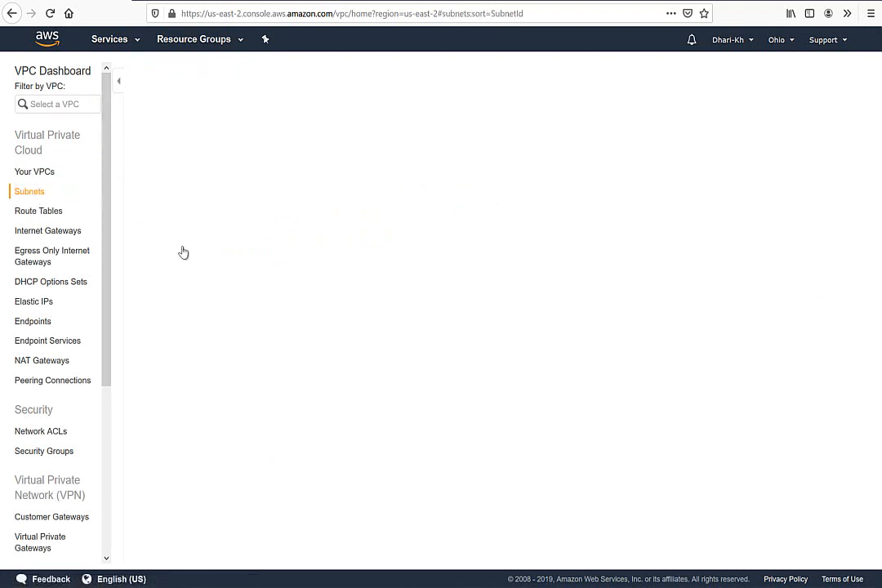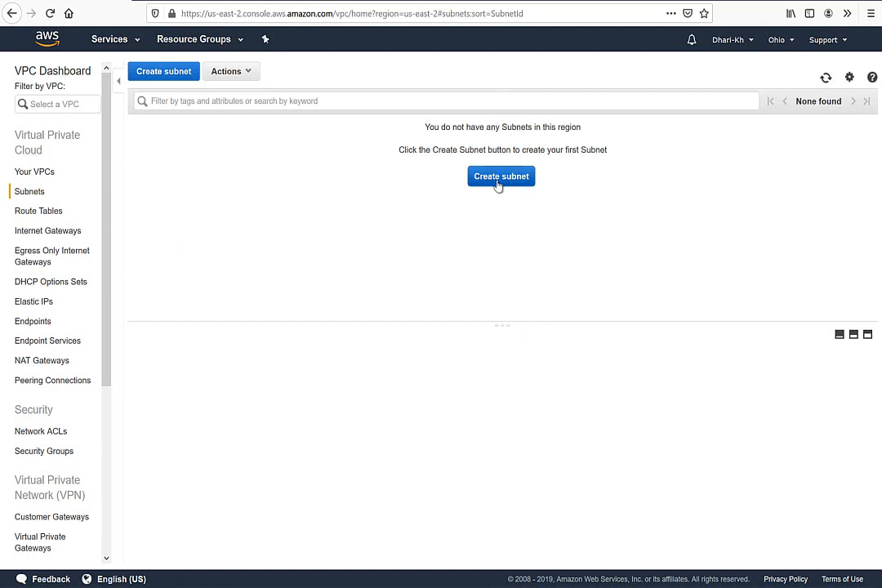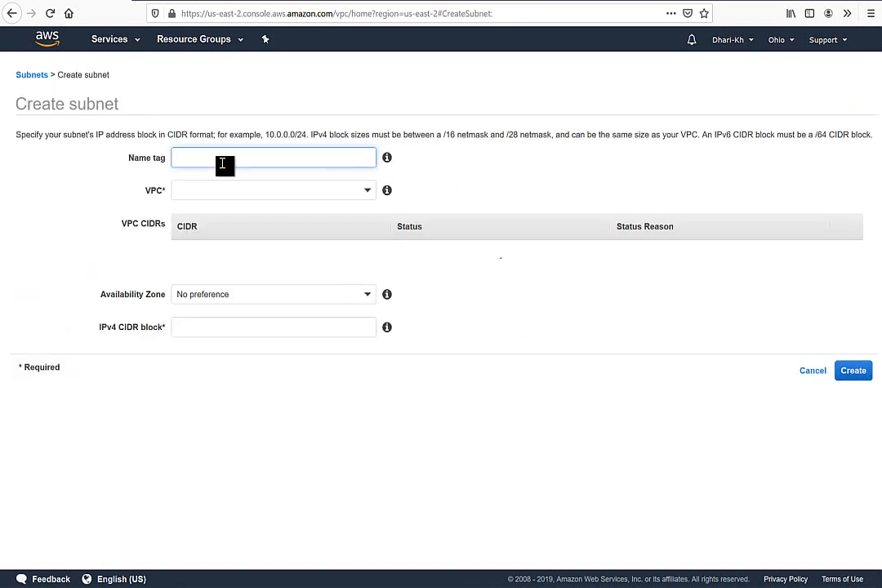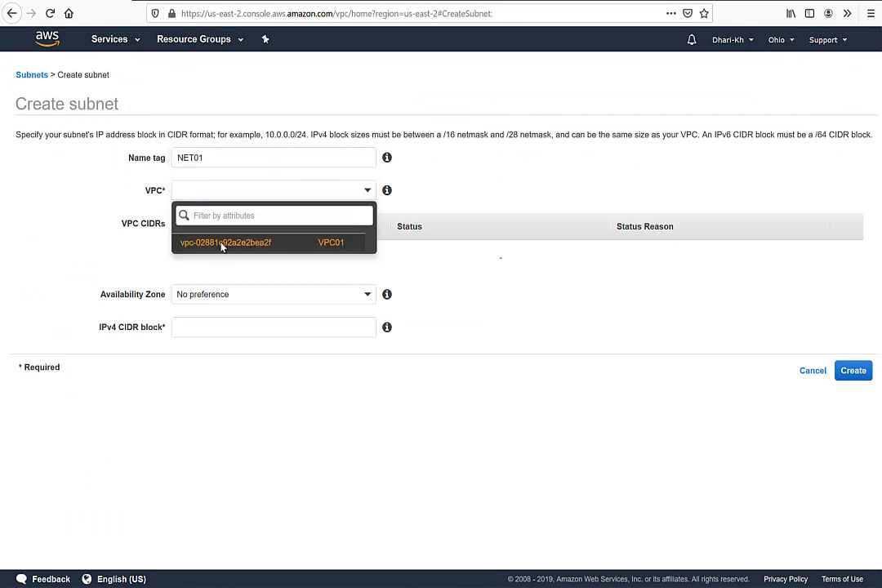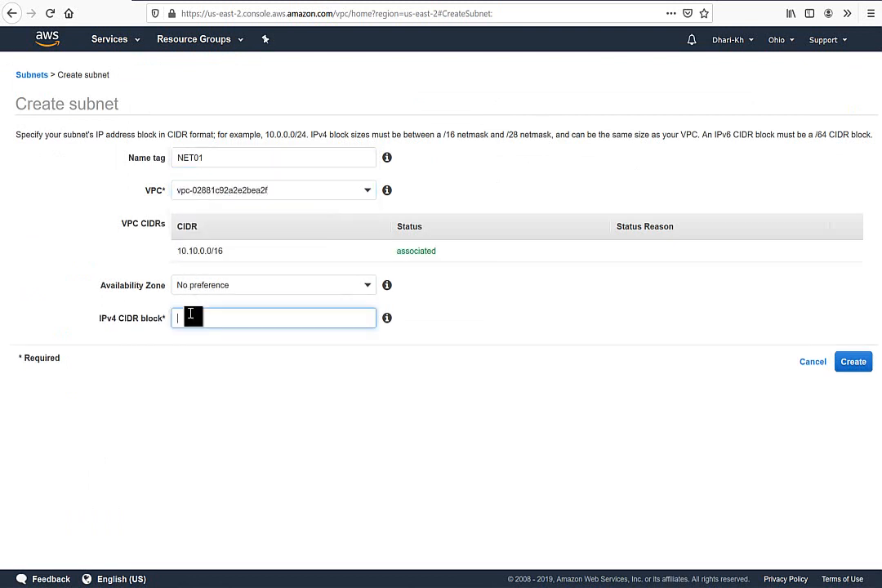Then I go to the subnet. I create two subnets, for example. I will call this one net01, under the only VPC I have right now, and I will give it 10.10.1.0/24, and I create another one. It doesn't matter which availability zone, because AWS will select it for me here in Ohio, because I'm in the region they call Ohio.